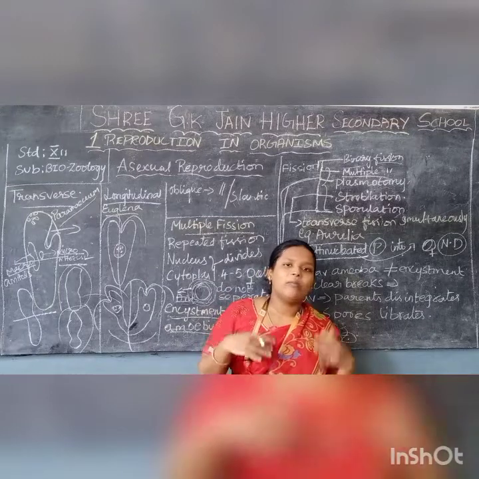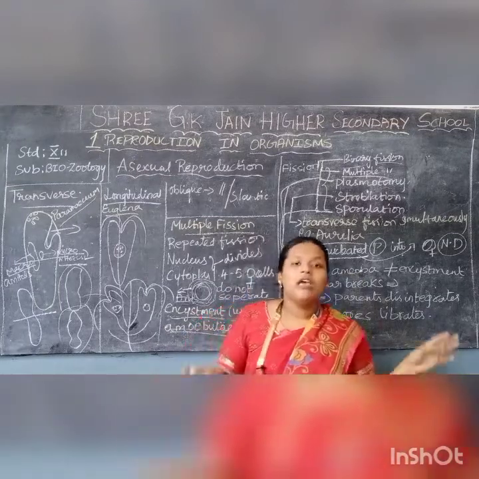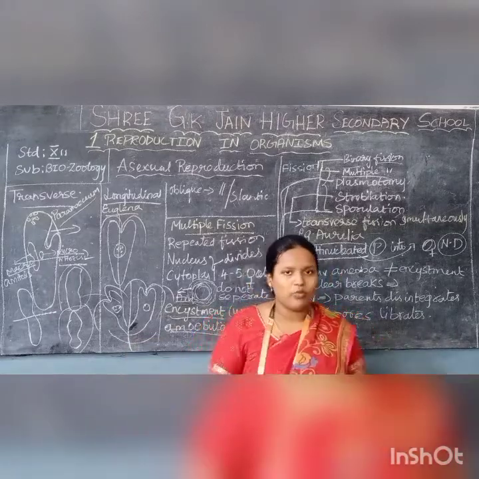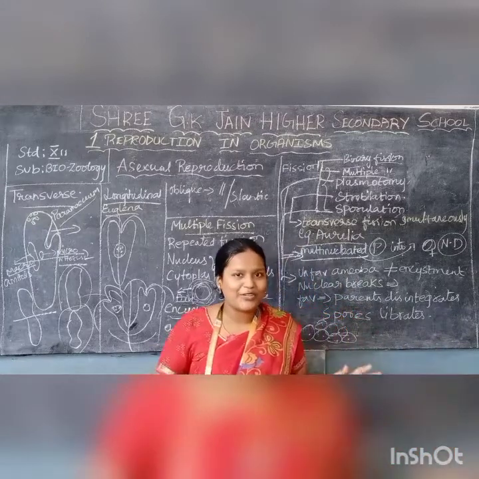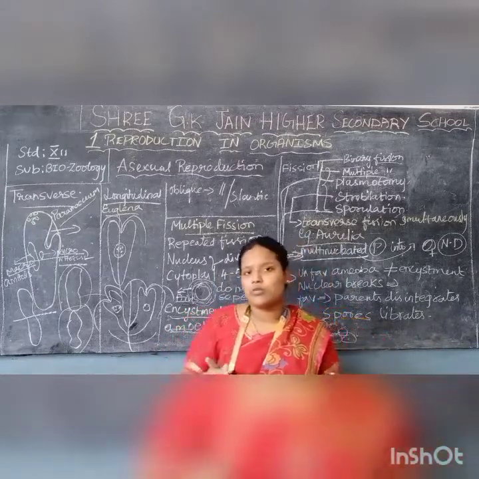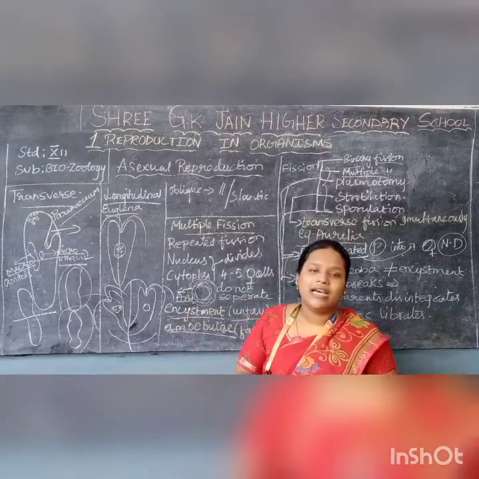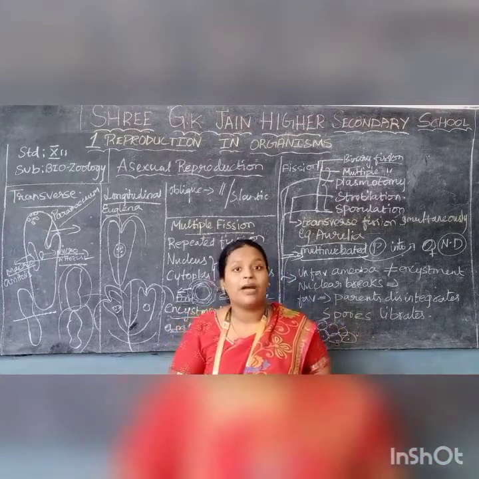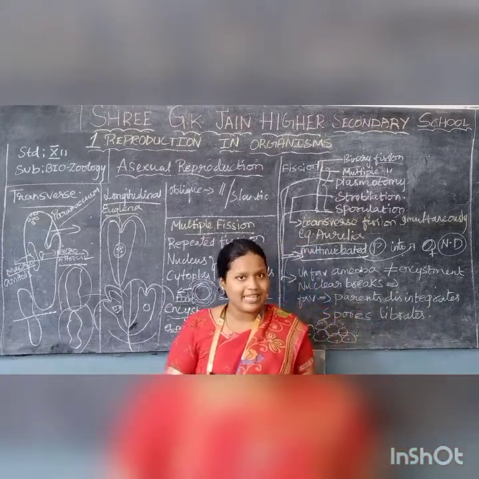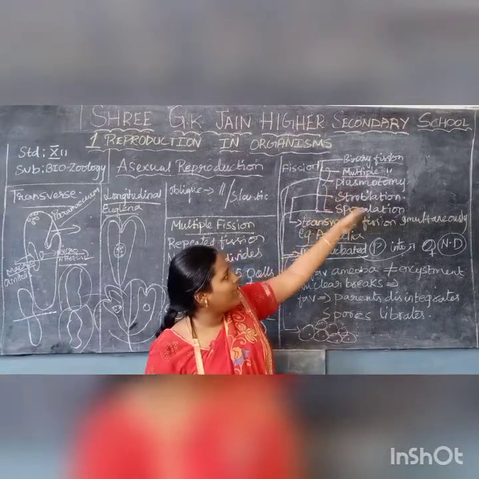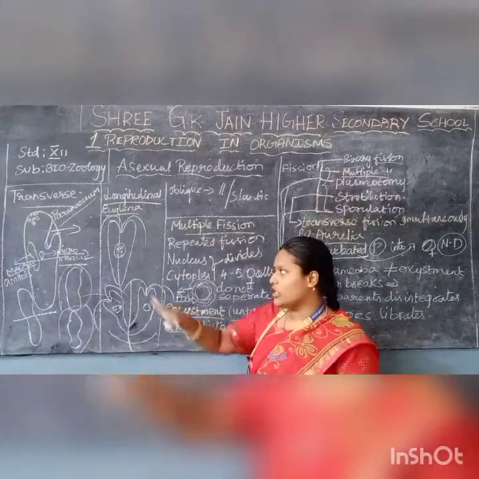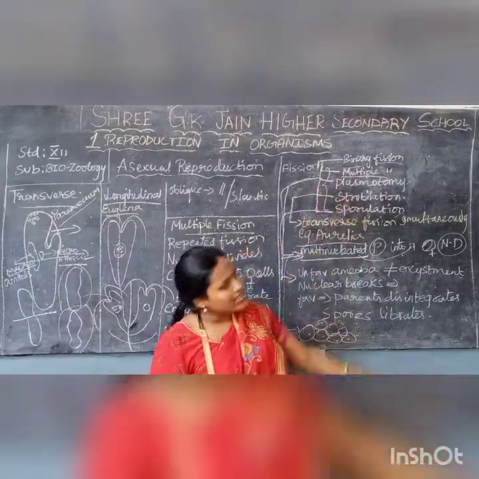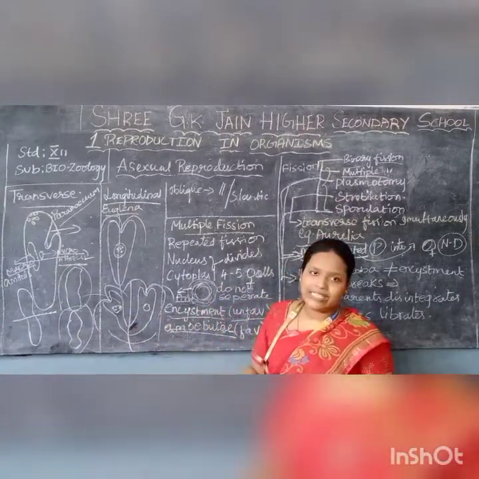So today we have seen asexual reproduction completely. I hope you all understood asexual reproduction. So we'll recall it once within 2 minutes. Asexual reproduction means what? The definition we had seen. What are the 4 things we had seen? Fission, budding, fragmentation and regeneration. Under fission we saw so many things. Binary fission, which has 4 types. Next multiple fission, plasmatomy, strobulation and sporulation. All the things we covered in asexual reproduction.